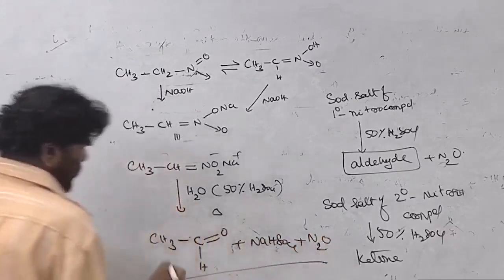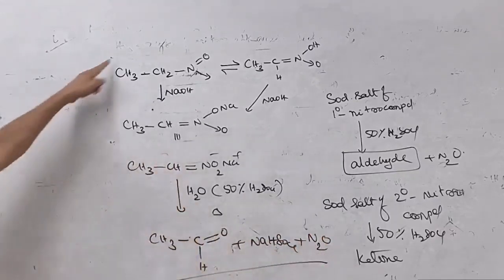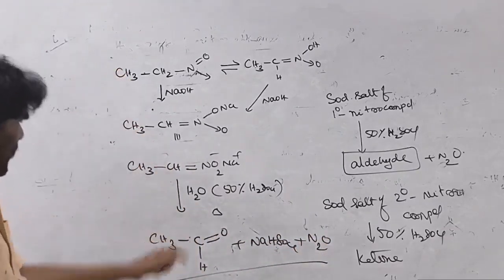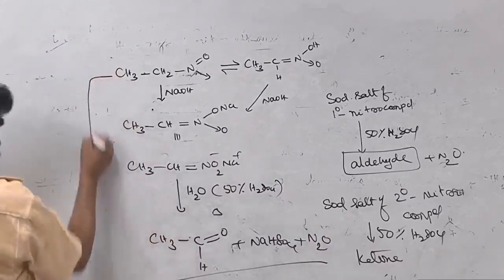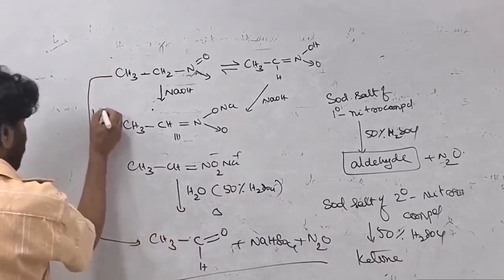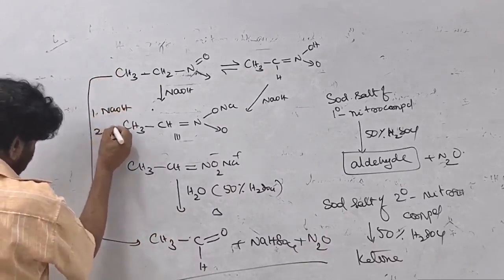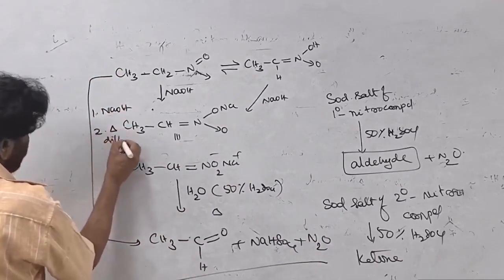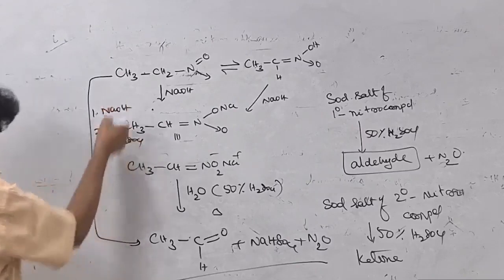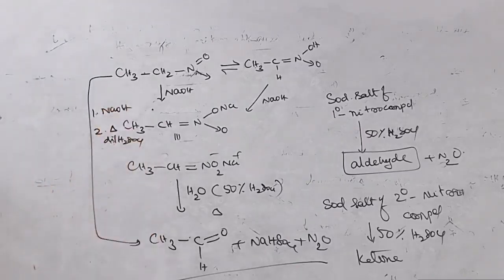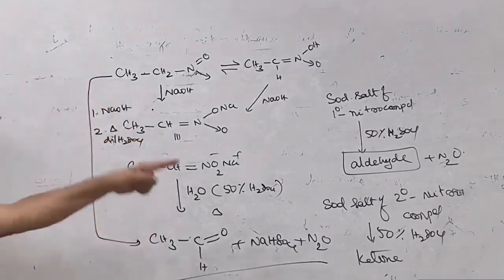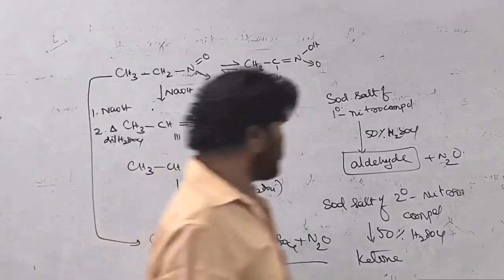This is the reaction. So nitroethane is converted to acetaldehyde. That is, treat with sodium hydroxide and then heat with dilute H2SO4. This is one of the procedures for the preparation of aldehydes.